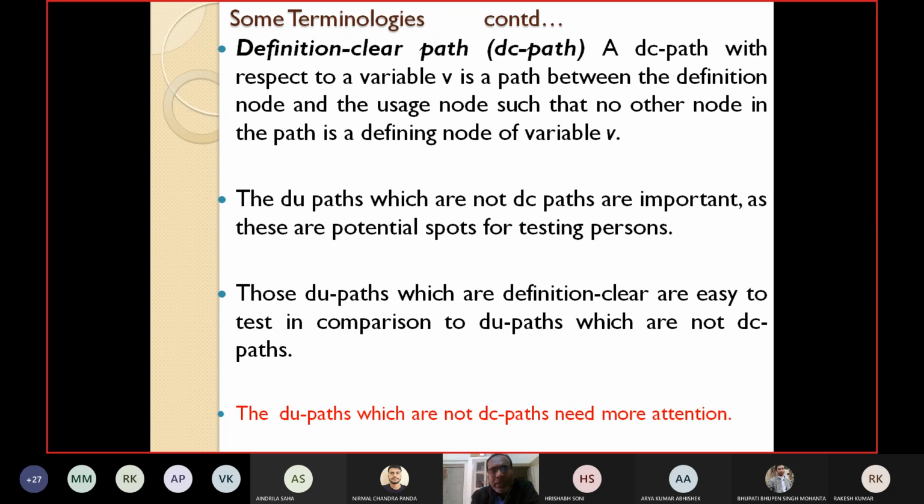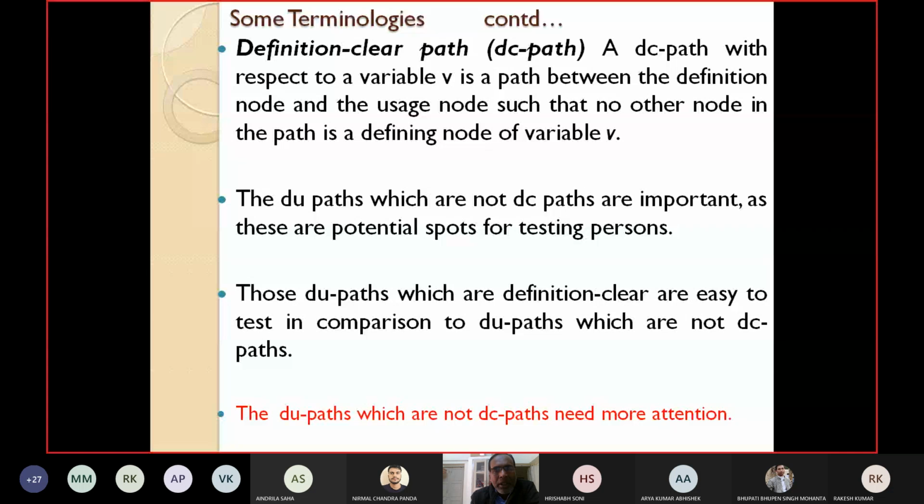So now what should you test? How will this help us in testing? We have to see that the DU paths which are not DC paths are very important. DC paths are very easy to check, because we have to check whether any variable is redefined or not between the def node and the usage node.